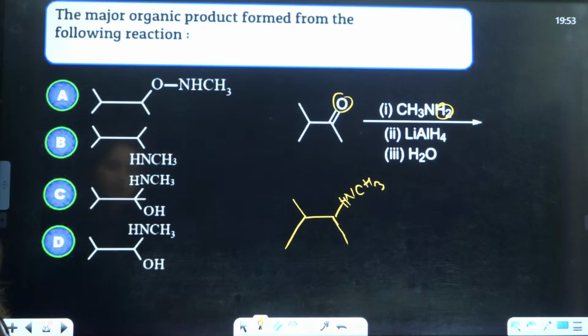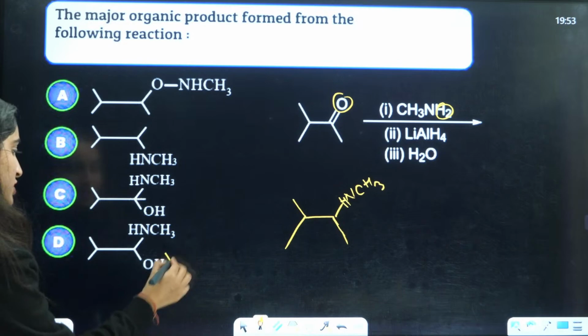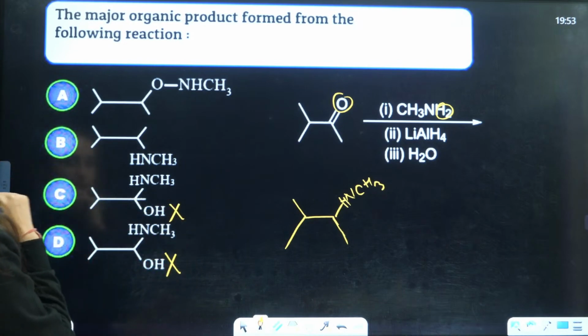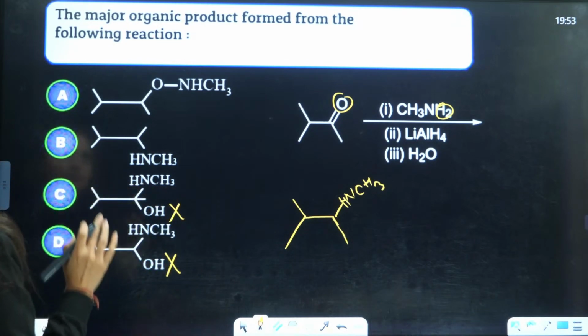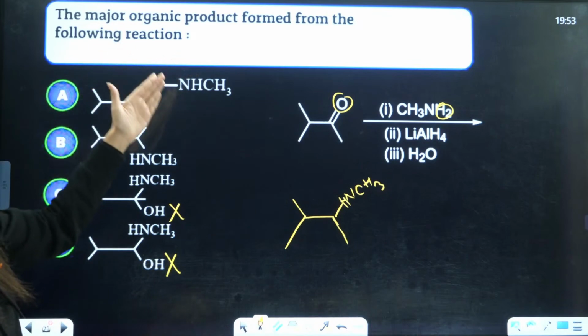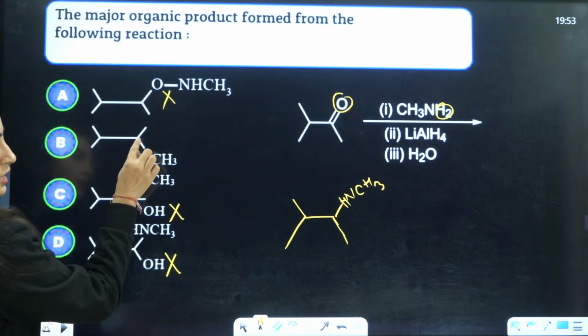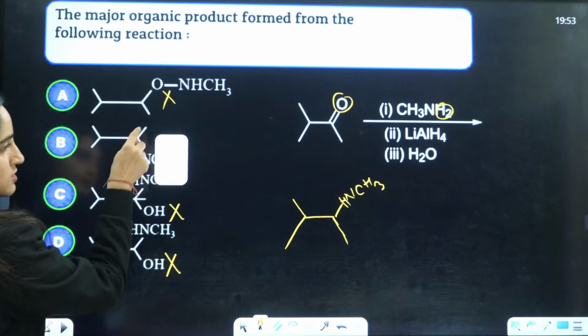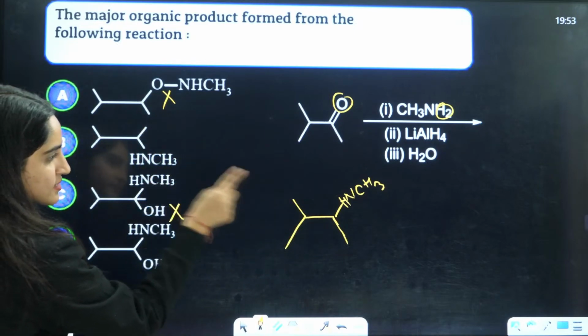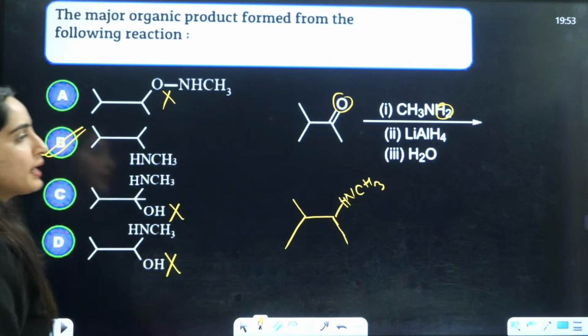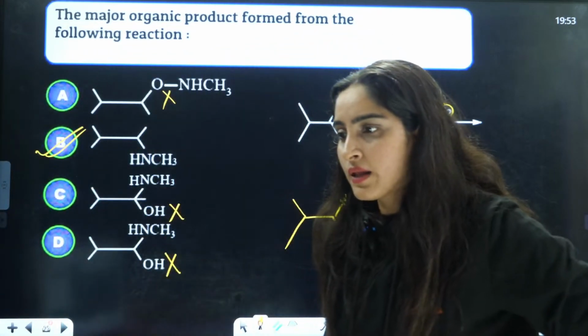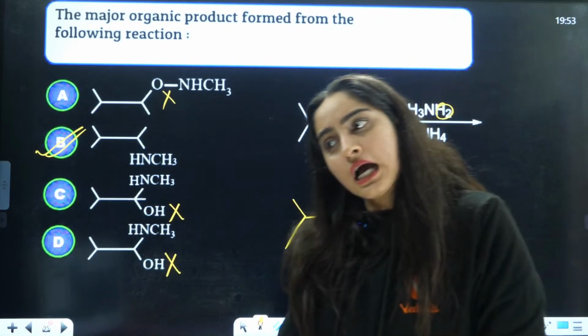So answer will definitely not be OH here, not OH here. This will also not be the answer. With oxygen they have attached this, so this will also not be the answer. This is CH3, CH3, this is NHCH3. So B is the correct answer.